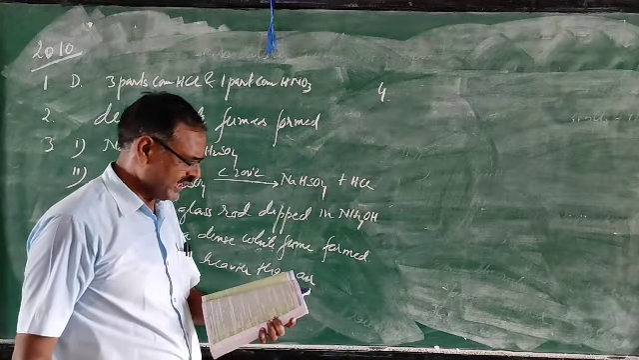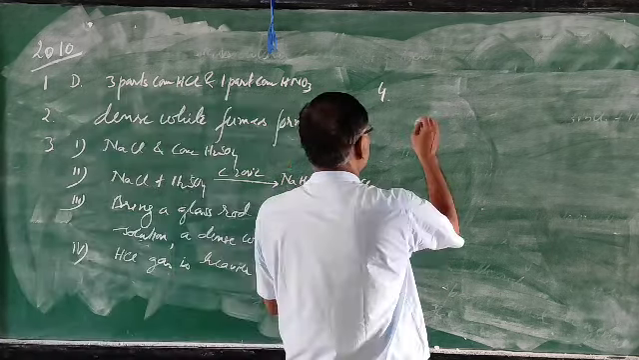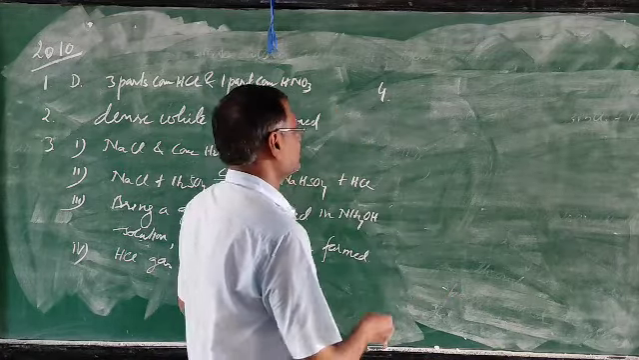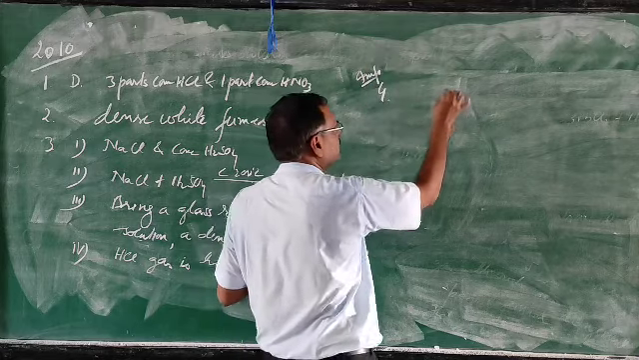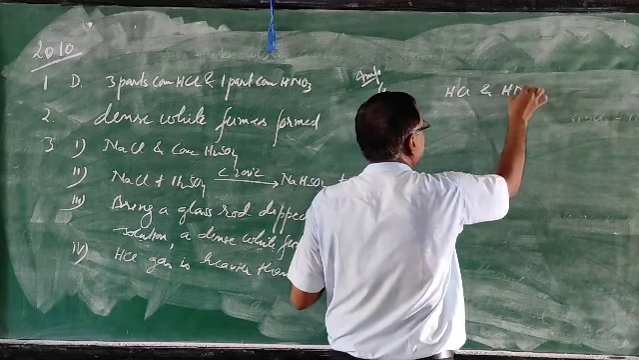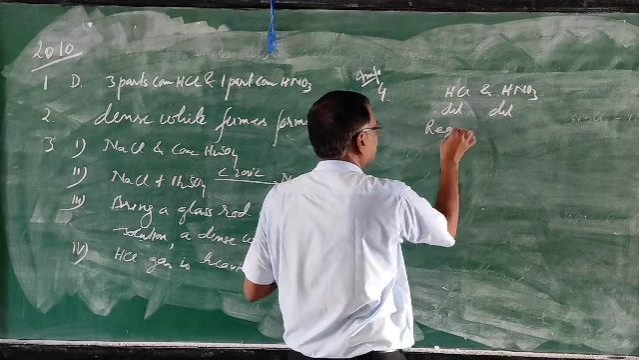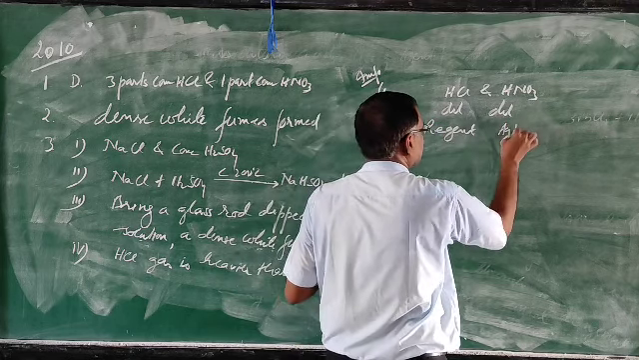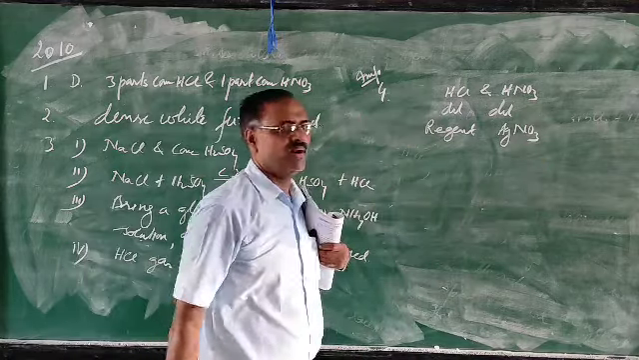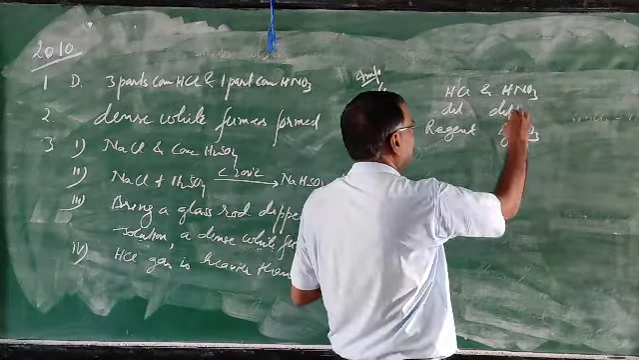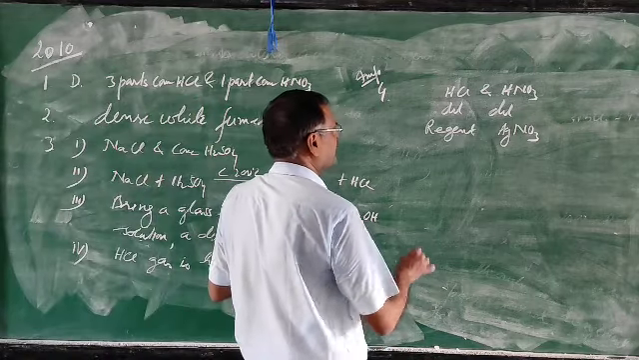Then fourth one. How do you distinguish between dilute HCl and dilute nitric acid by adding only one solution? You can use silver nitrate. Very important question. So which reagent will you use? Silver nitrate. When silver nitrate solution is added to dilute HCl, a white precipitate is formed, and when it is added to dilute nitric acid, no precipitate is formed.